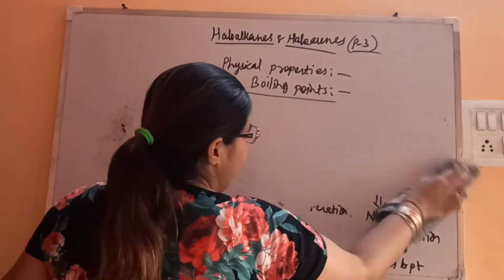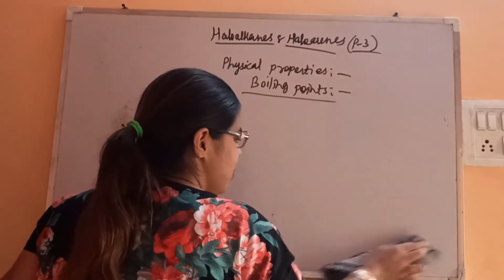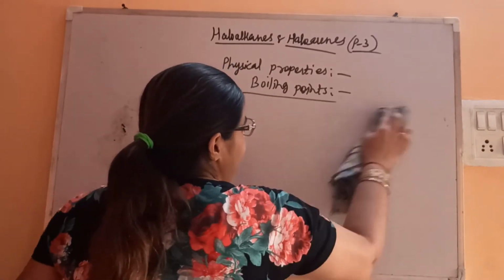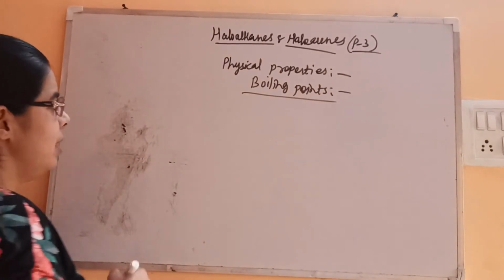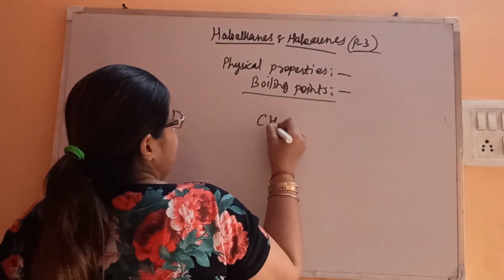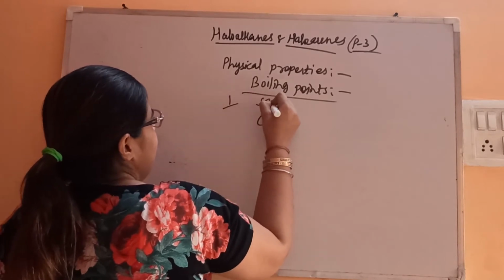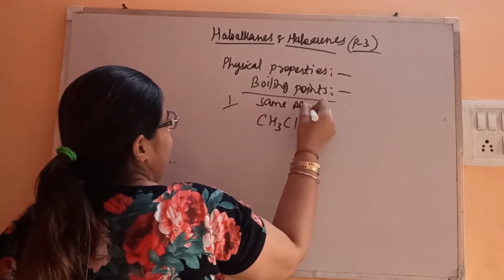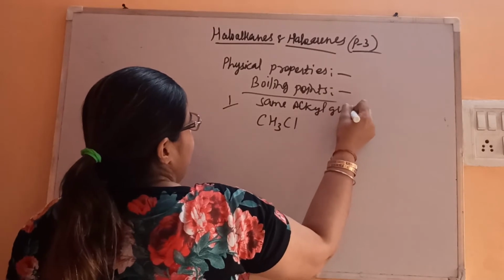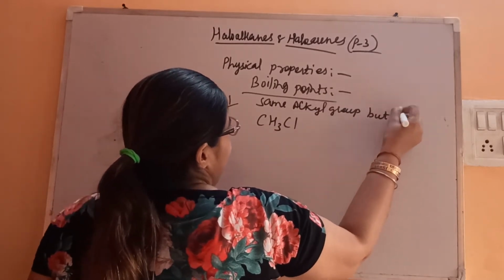Now further we will discuss by applying the concept of boiling point. Suppose we have a series of haloalkanes having different halogens. Let's consider the first point: same alkyl group but different halogen.